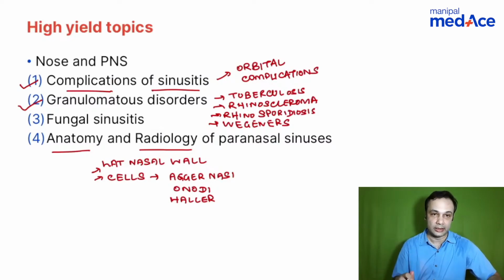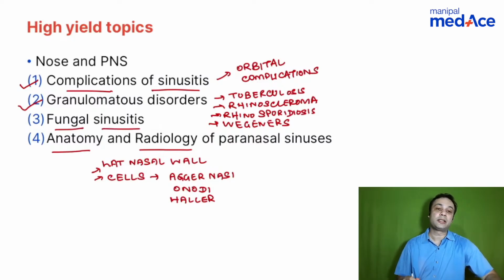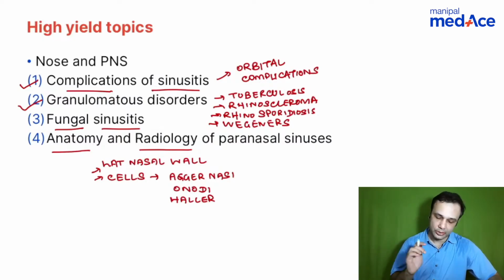When we talk about fungal sinusitis, the recent question that has been asked is related to allergic fungal sinusitis, that is the Bent and Kuhn criteria. So you can expect a few more questions on fungal sinusitis, like a fungus ball. It can be mucormycosis, which forms a part of granulomatous diseases as well. And apart from that, you can also get questions related to invasive and non-invasive fungal sinusitis.